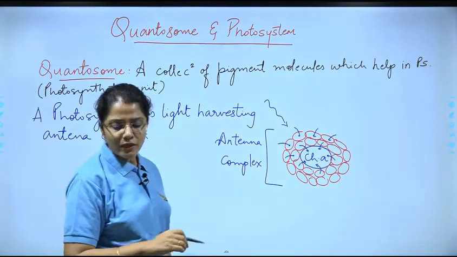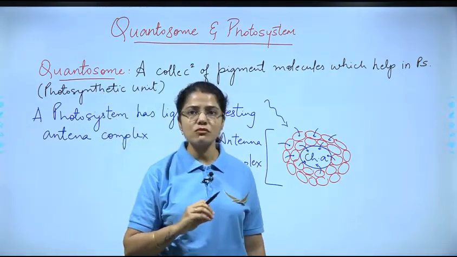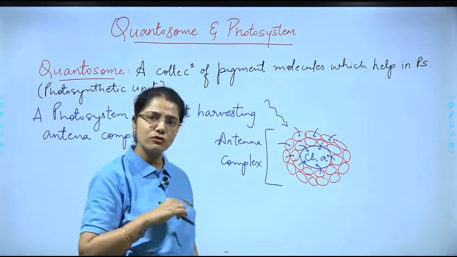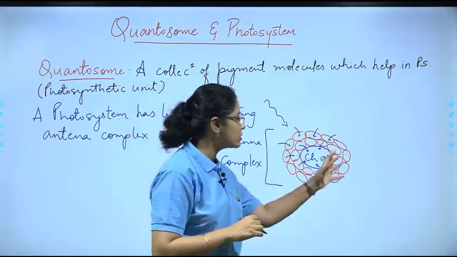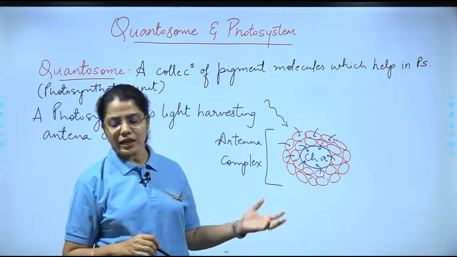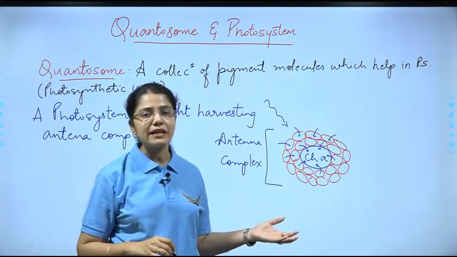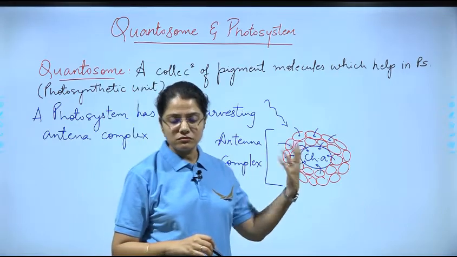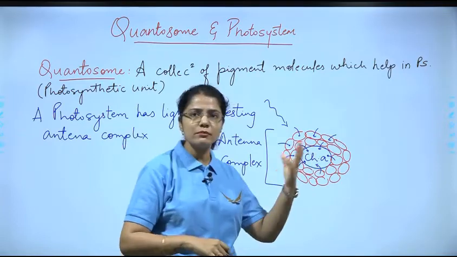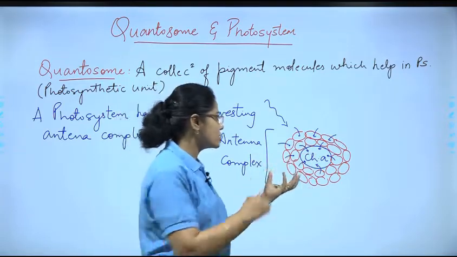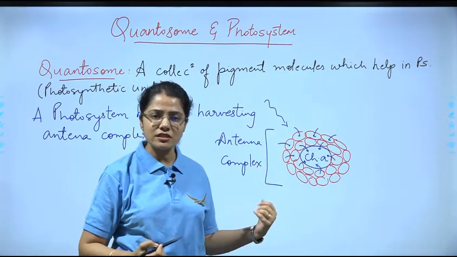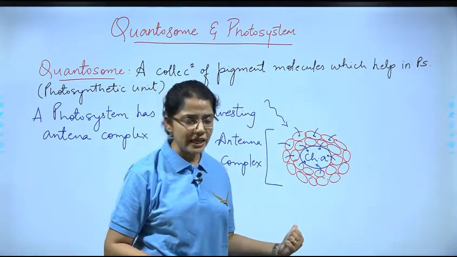So pigments, I repeat, what are they going to do? These we said, reaction center chlorophyll A, and surrounding will be those accessory pigments. So these pigments will absorb the photons and pass them to the main reaction center. Ultimately the energy of every photon is going to be passed on to the reaction center chlorophyll A molecule.